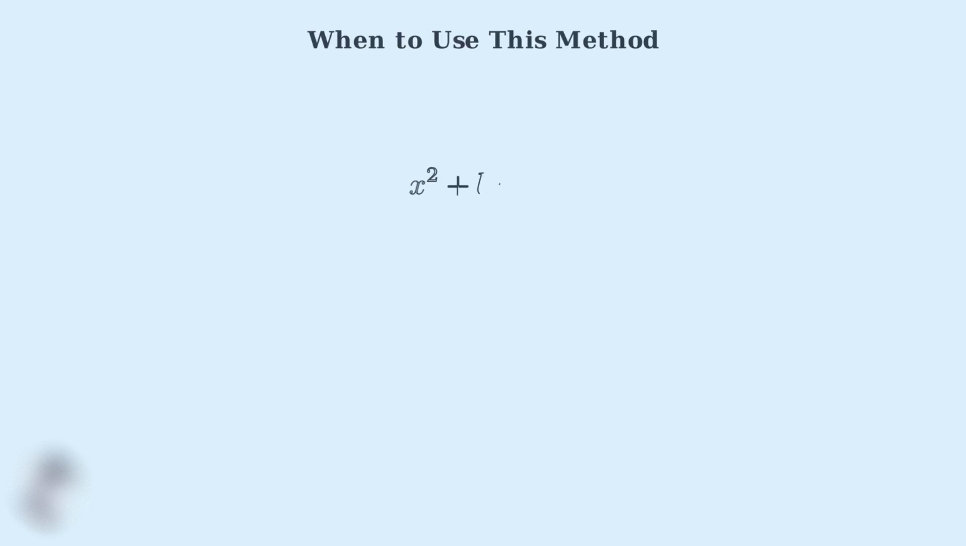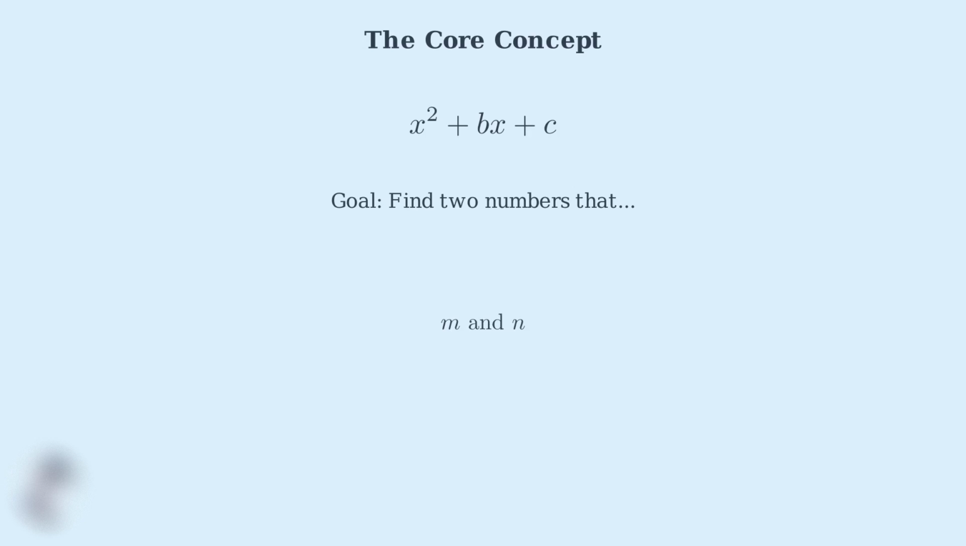This method is best suited for trinomials where the leading coefficient, the coefficient of x squared, equals 1. The general form looks like x squared plus bx plus c, where b and c are constants. The core concept is simple. We need to find two numbers, let's call them m and n, that satisfy two conditions simultaneously. First, these two numbers must add up to b, the coefficient of the middle term. Second, these same two numbers must multiply to give us c, the constant term.